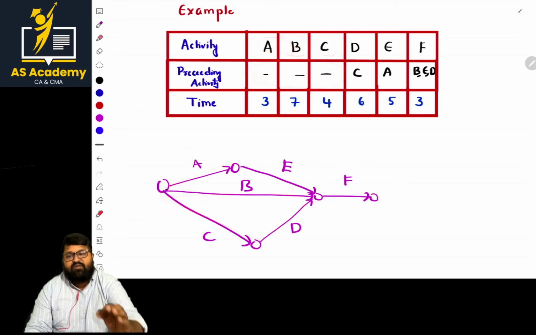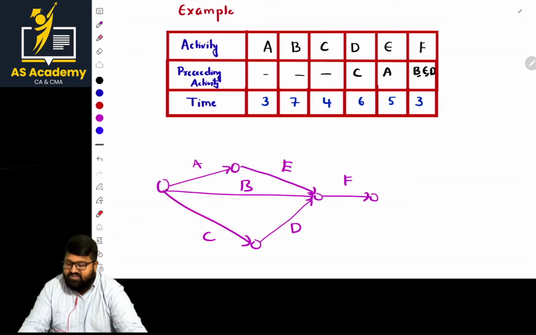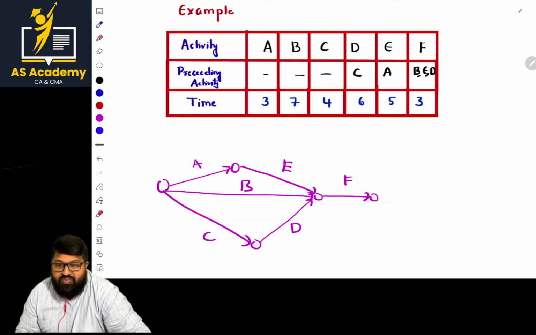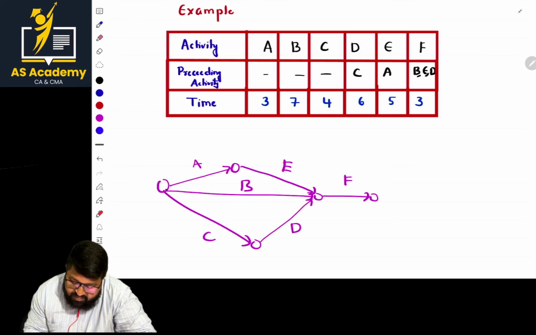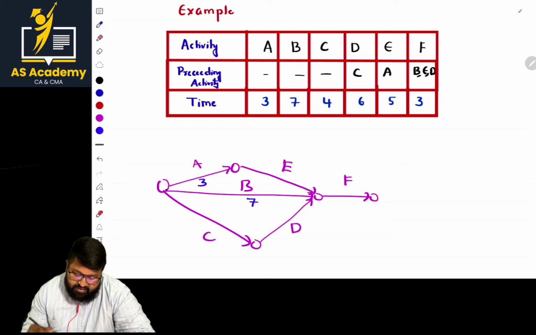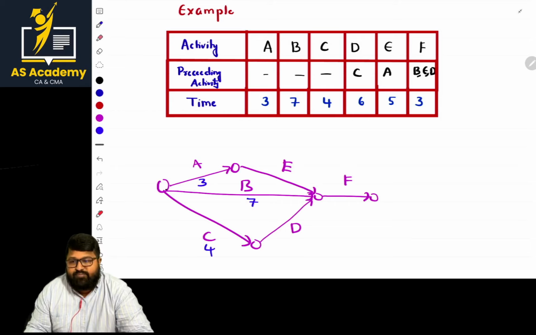There is no preceding. Our diagram is a perfect diagram. Then what is X1? Plot the time on the activities. For A, what is the time given there? 3. Okay, and for B, what is the time given there? 7. For C, the time given is 4. Is it clear? If it is clear, next thing is what?